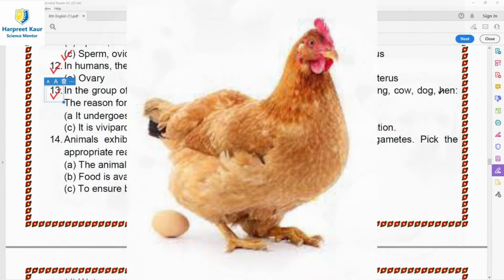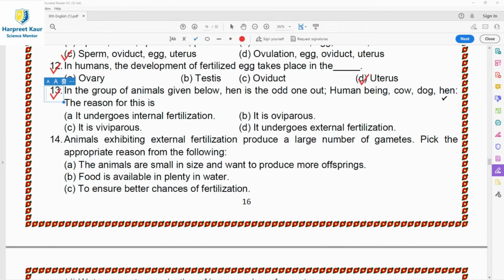While hen is an oviparous animal, that is, an animal which lays eggs, from which young ones are hatched later on. So it is different. For this reason, hen is the odd one out, because it is oviparous. It lays eggs, that is why it is different.